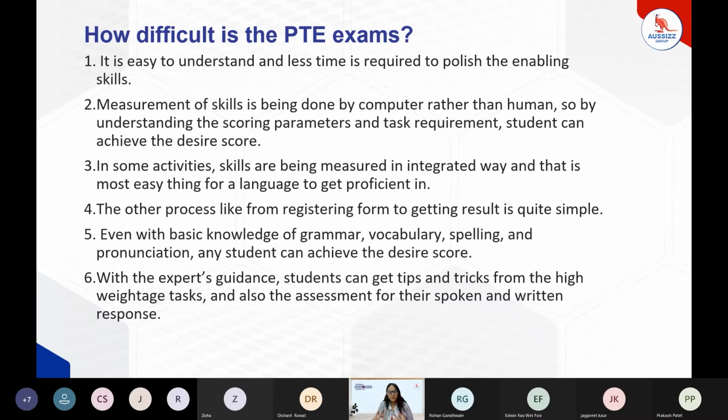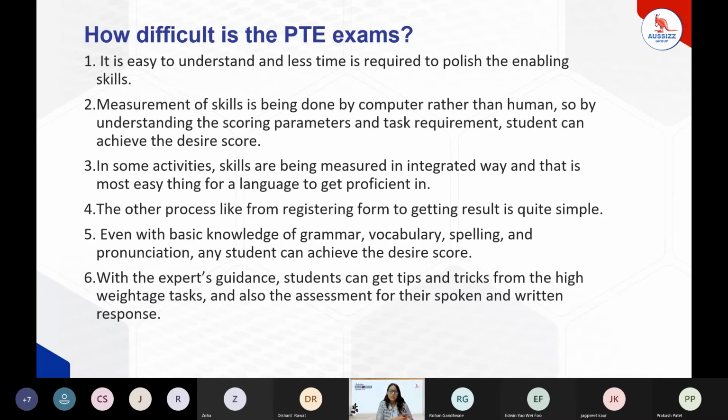Like as of now, I'm speaking right now to you guys. That doesn't mean that I just have to speak about that particular topic, or that just one thing is being analyzed, that is the speaking. No, at the same time, there would be other things integrated like listening or reading. So I would be reading one passage. That can be one of the task requirements. As the tasks are integrated, there are higher chances of getting good scores in the PT.